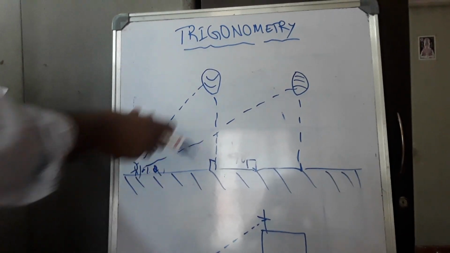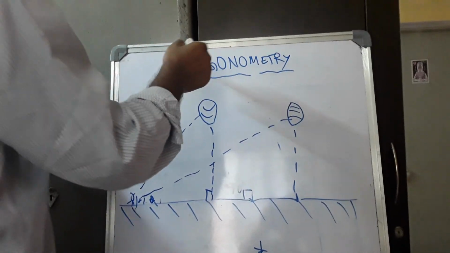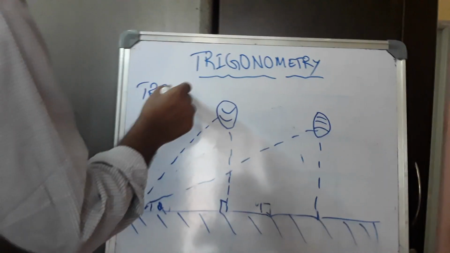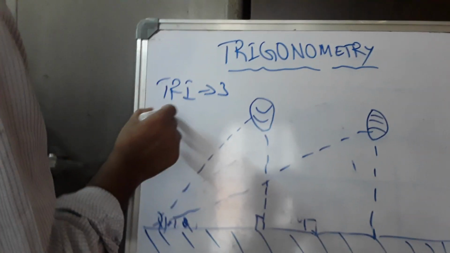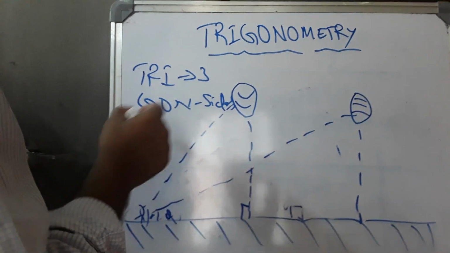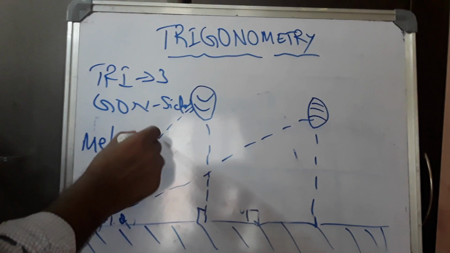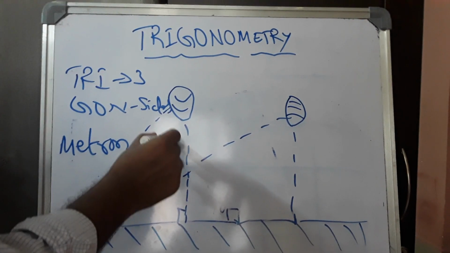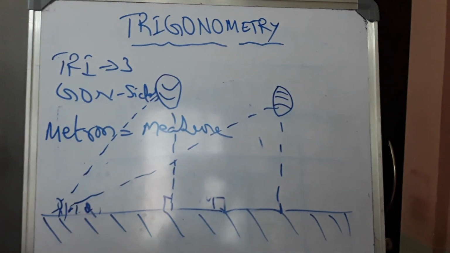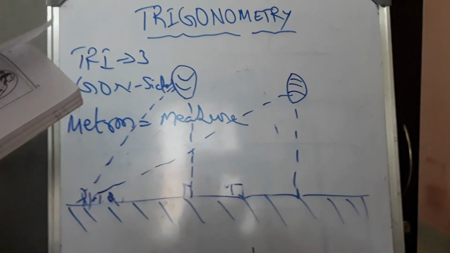Okay, what is meant by trigonometry? Here the name itself implies: trigonometry is nothing but tri means 3, gon means sides, metron is equal to measure. This is why it is called trigonometry. Okay, let us start now with some trigonometric ratios.